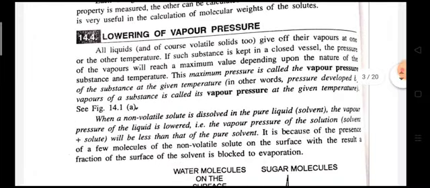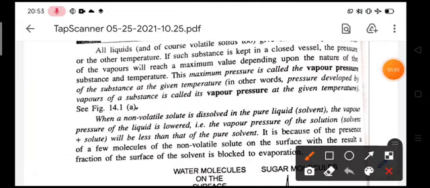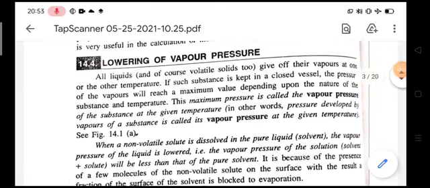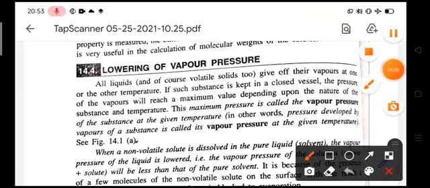Next, our topic is lowering of vapor pressure. So what is vapor pressure? First of all, I want to discuss the definition of vapor pressure. What is vapor pressure?